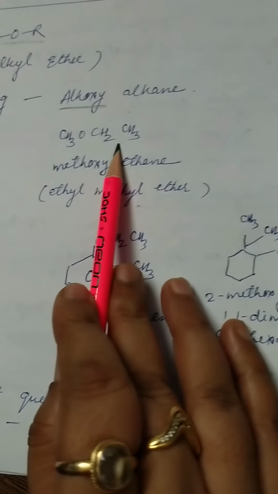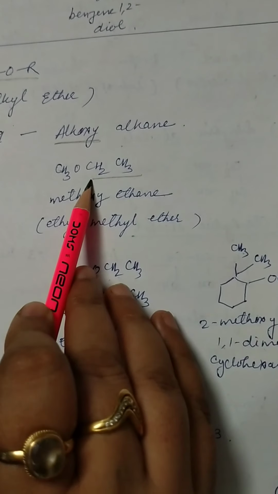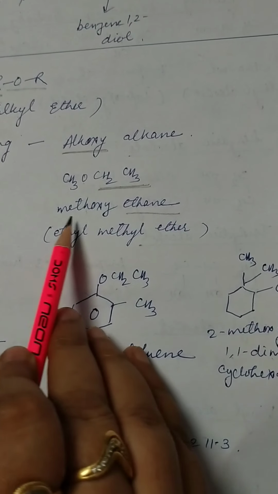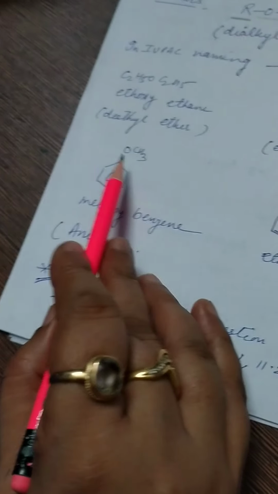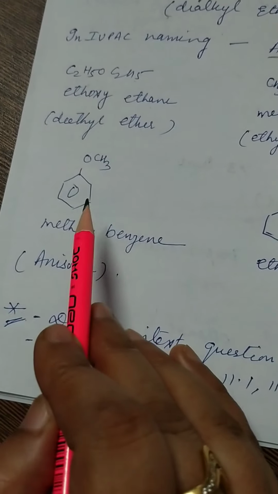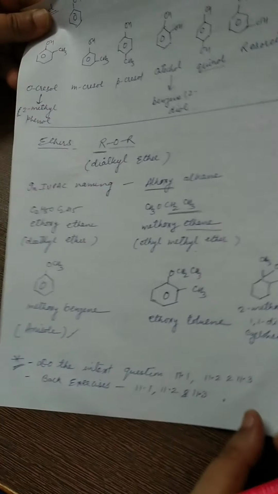If two different alkyl groups are present in an example, then the longer chain is written as the alkane and the smaller one with oxygen. So the name of this example is methoxyethane. Aromatic ether: OCH3 on benzene is methoxybenzene, and the common name of this example is anisole. So do the in-text questions as well as the back exercise questions to practice the nomenclature. Do some examples.